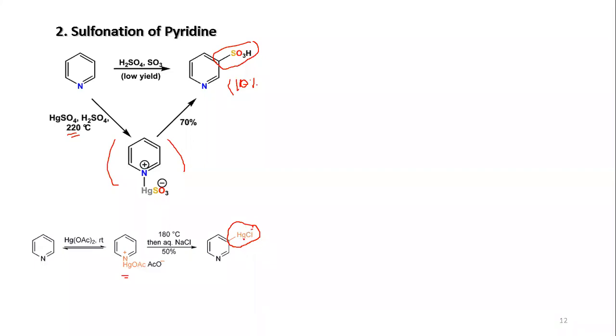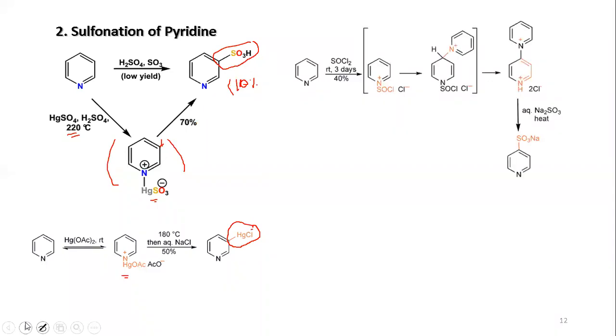In this case, demercuration will give you the chlorination at the center. In this case, the SO3 minus will be incorporated here at this beta center. Now, this is one of the best routes. Another route is when you take the pyridine and treat with sulfonyl chloride, you'll have the sulfonyl chloride reaction at the N center first.